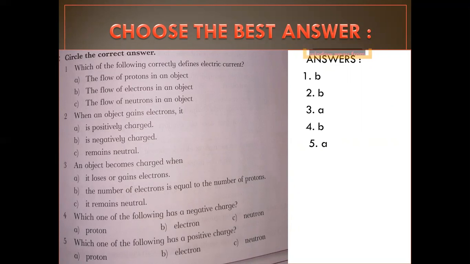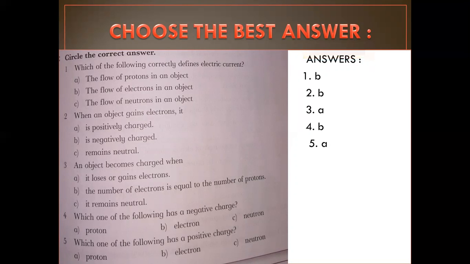The correct option is negatively charged. Number 3. An object becomes charged when it loses or gains electrons, the number of electrons is equal to the number of protons, or it remains neutral. The correct option is it loses or gains electrons.